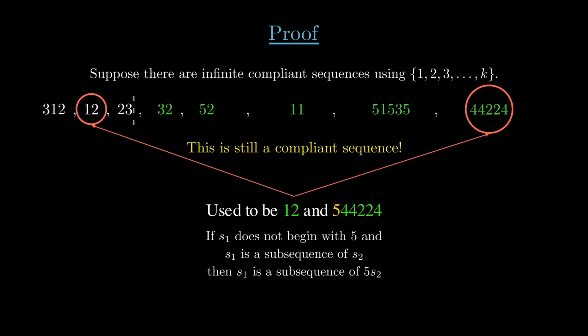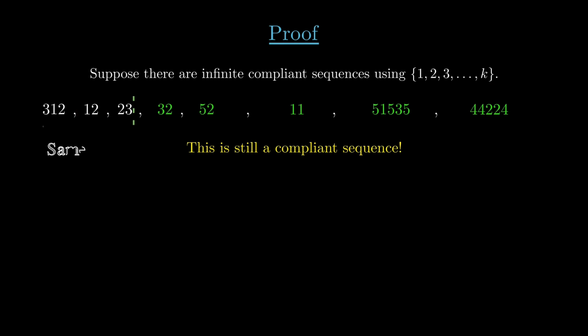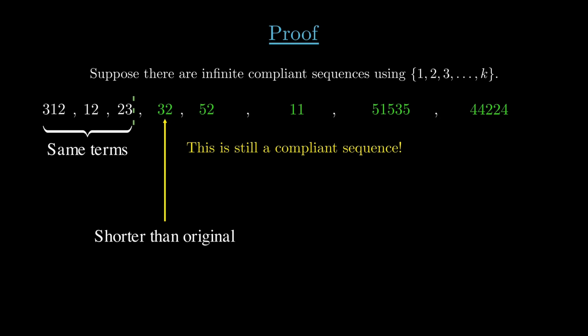Since the first entry did not have a 5 as its first character, it makes no difference that the initial 5 was removed from the second entry. If the first string is a subsequence of the second, then it was earlier too when there was a 5 in front. So this new sequence is still compliant, still infinite, and since the first n terms match our original sequence, but the n plus first term is shorter, we have a contradiction.